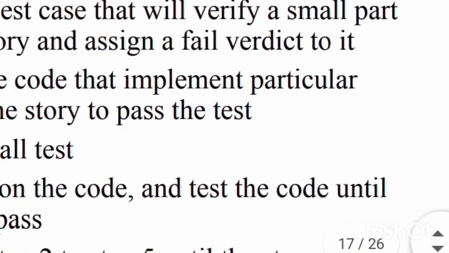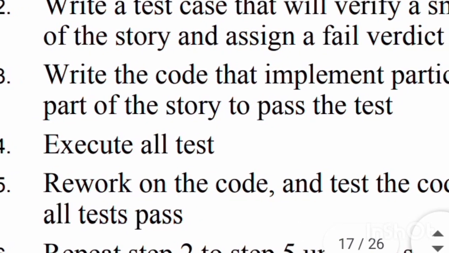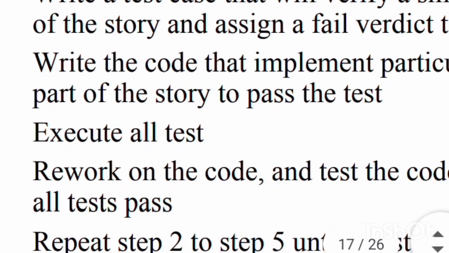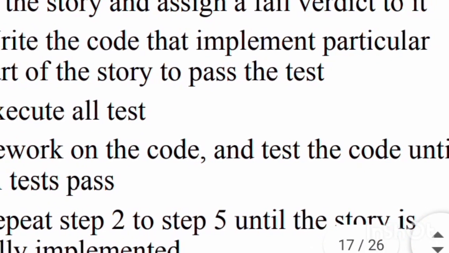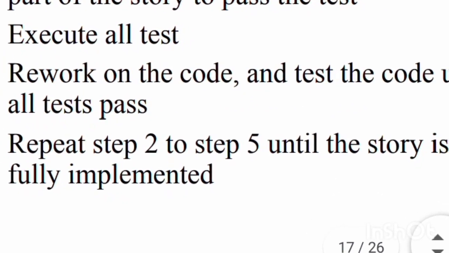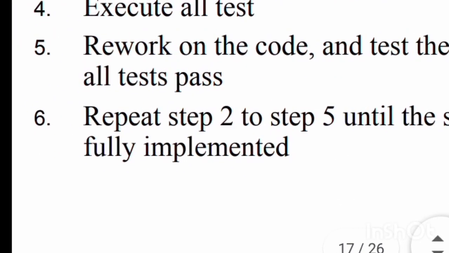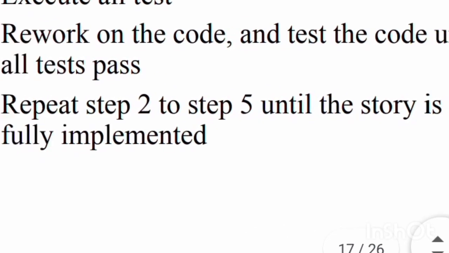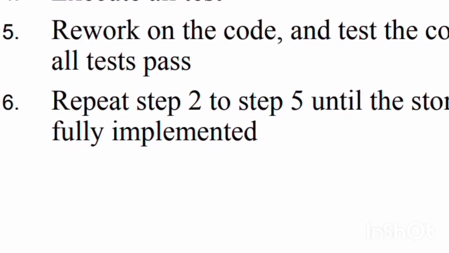Unit testing, we are taking an example. Pick a requirement, that is a story. Write an explanation about the diagrammatic presentation. Write a test case that will verify a small part of the story and assign a fail verdict to it. Write the code that implements that particular part of the story to pass the test. Execute all tests, rework on the code and test the code until all tests pass. Repeat step 2 to step 5 until the story is fully implemented.